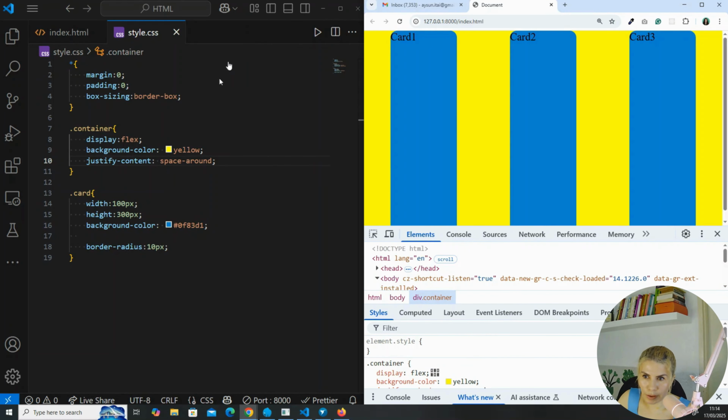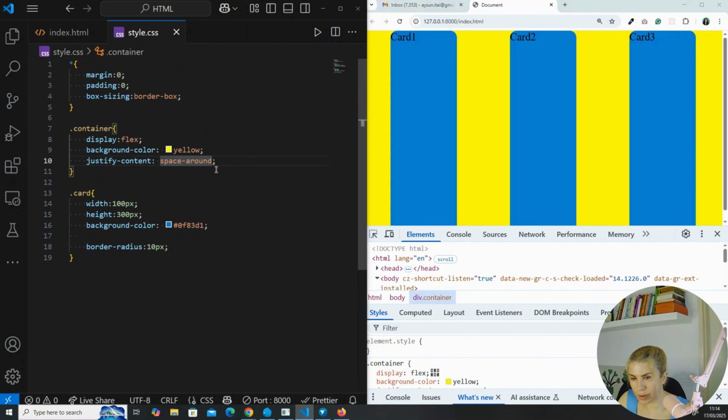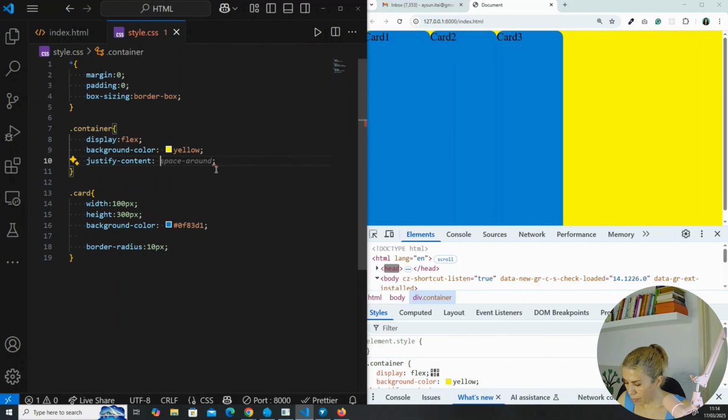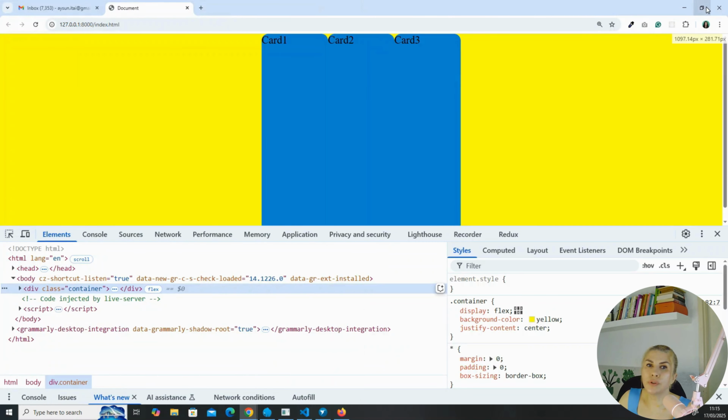Now, I want to go back to justify content to center. And now, what you want to do is to take the cards into the center, but also you want to create some controlled spacing between card 1, card 2, card 3.